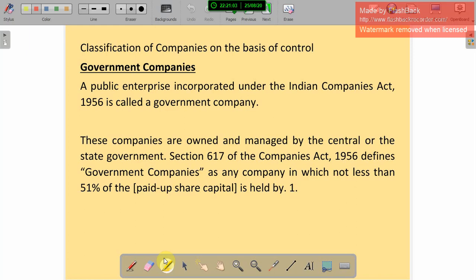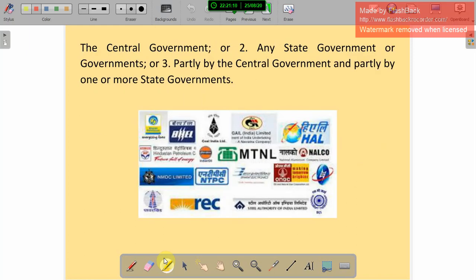That company is called a government company, and the central government, or any state government, or partly the central government and partly one or more state governments, can manage or control that particular organization.